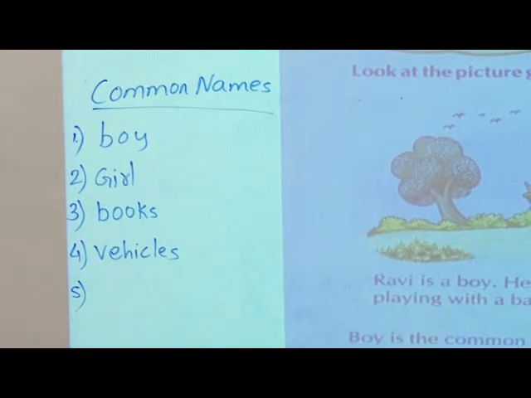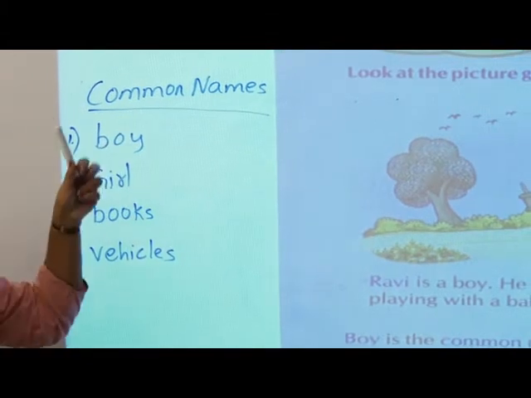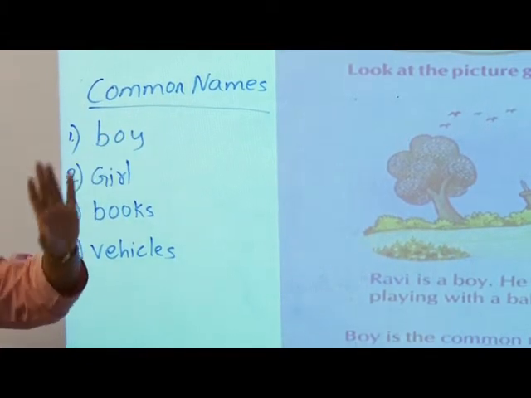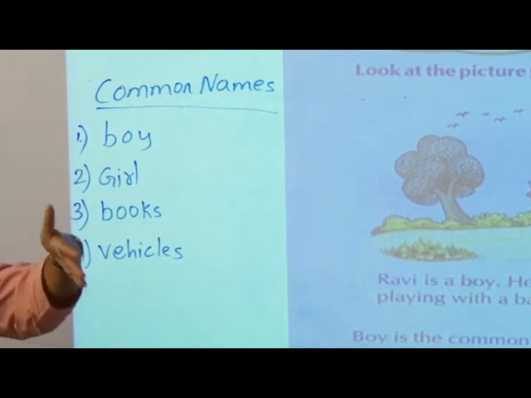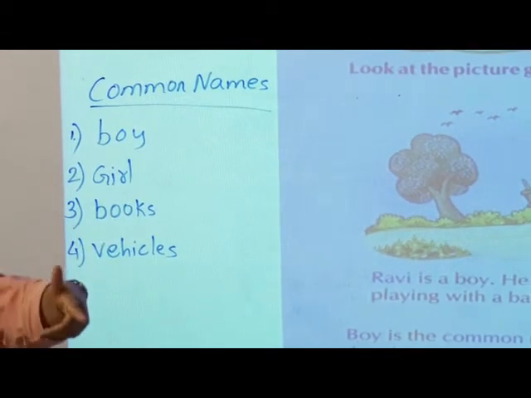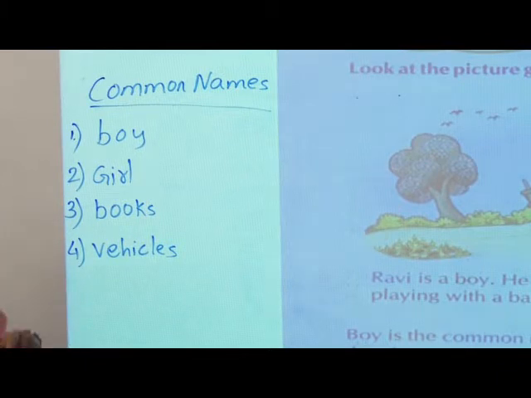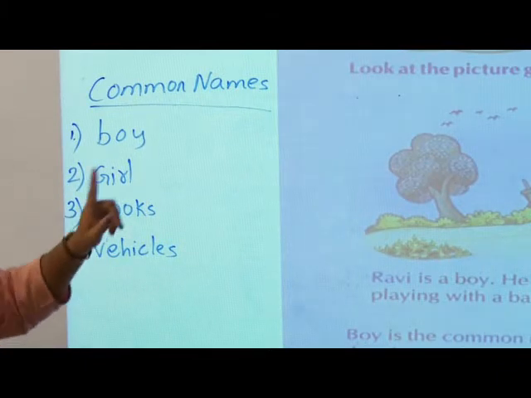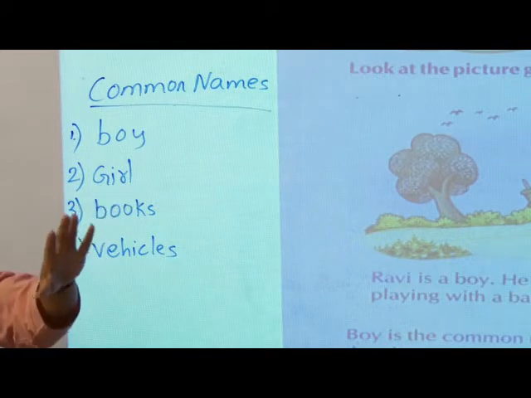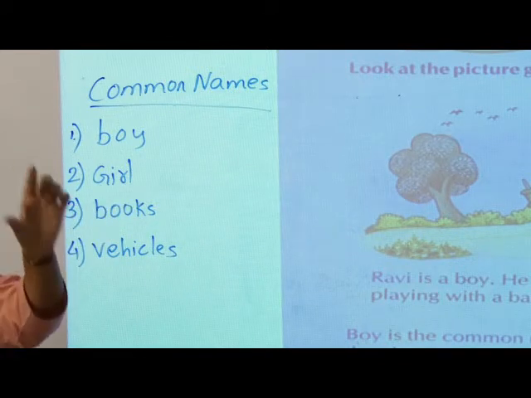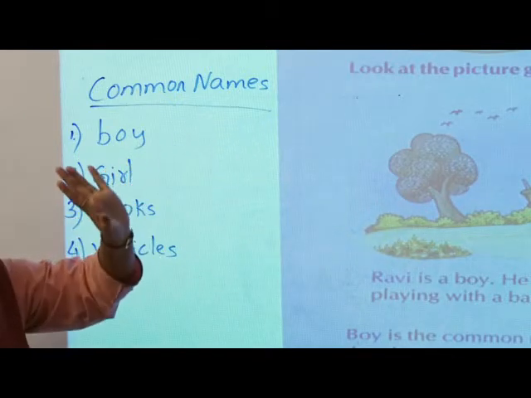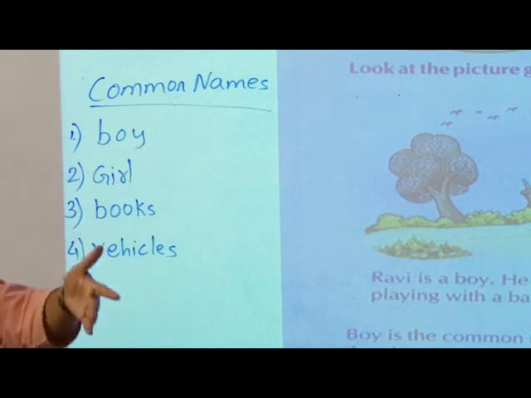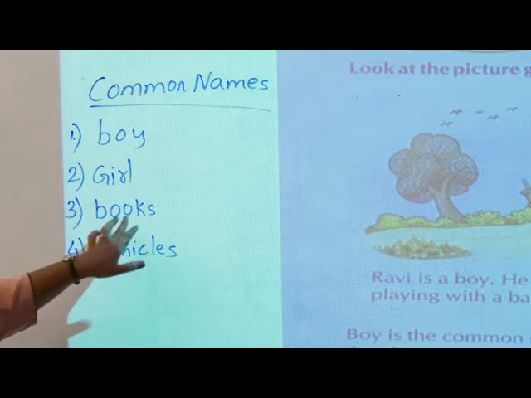Now see here. First one we will see: boy. Boy means what? Any boy. Now take for example, Ramesh, Rakesh, any boy. If I point out, yes you boy, any boy will stand up. If I say girl, any girl. If I give a name to a specific boy or specific girl, then it is called a special name. But if I am taking a boy or girl, any girl, books, any books.